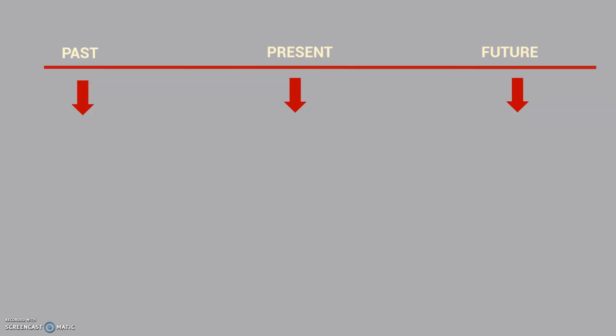First, we're gonna have the past, the present, and the future. If, for example, you want to express something in the present that is truth, then what you're gonna say is something like this. If I study, I pass English. Si estudio, paso inglés, right? What type of conditional is this? This is the zero type conditional.